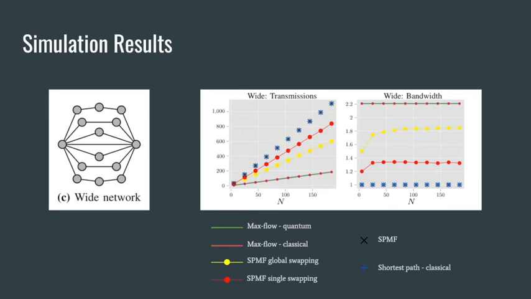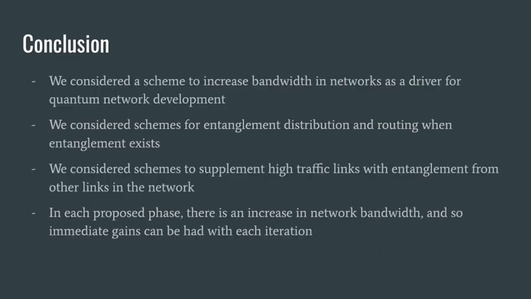For the shortest path algorithms, we see that with distance 1 entanglement supplementation, there are improvements to the number of transmissions compared to without supplementation, as we see here, and we see further improvements when global swapping is allowed. In terms of bandwidth, we can see a clear separation between allowing entanglement supplementation from distance 1 to global, here and here. And between global and single swap distances, we predict that network bandwidths between these two lines are all achievable.